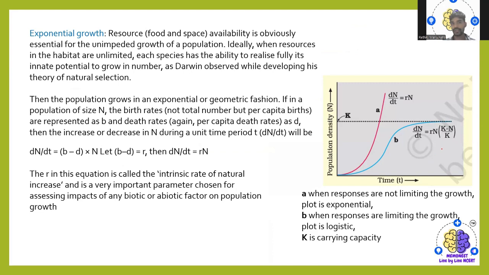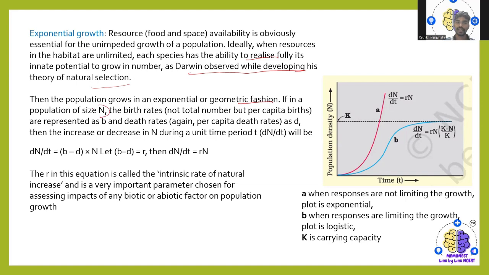Resources, food and space availability are obviously very essential if you need to have a stable population, and ideal when resources and the habitat are unlimited. Each species has the ability to realize fully its innate potential to grow in number, as Darwin observed while developing his theory of natural selection. So then the population grows in an exponential or geometric fashion.